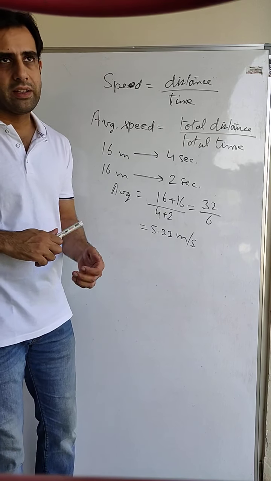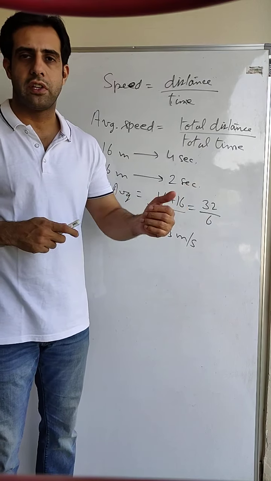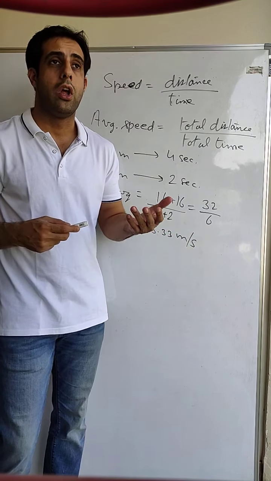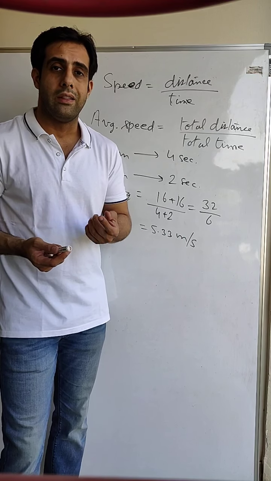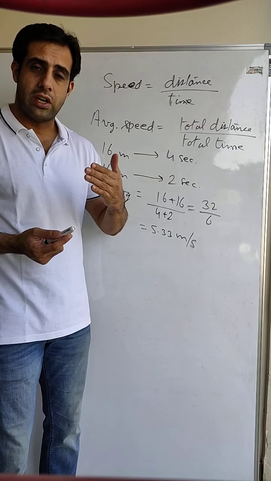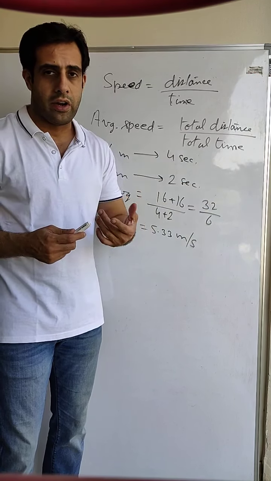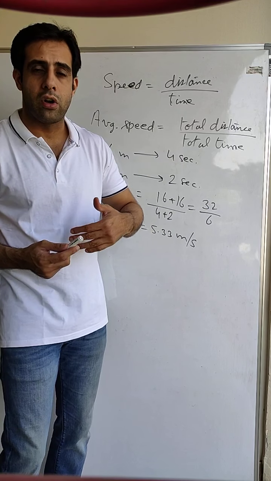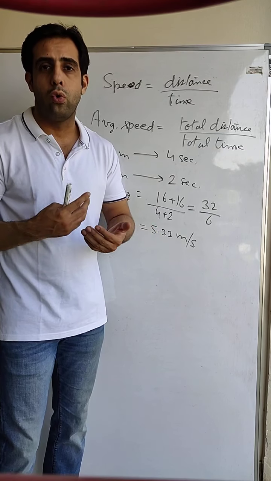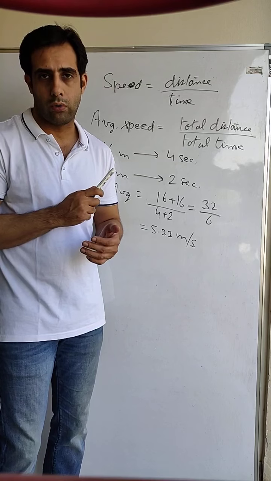Now, for example, I say that I am going from school to my home at a speed of 60 kilometers per hour. I am driving my car at a speed of 60 kilometers per hour. Now, what does this mean? Does this mean that my speed was constantly 60 kilometers per hour? Did I not apply brakes? Did I not accelerate? Did I not have to take any turns? We do all these things, so that means my speed will never be the same throughout the journey.